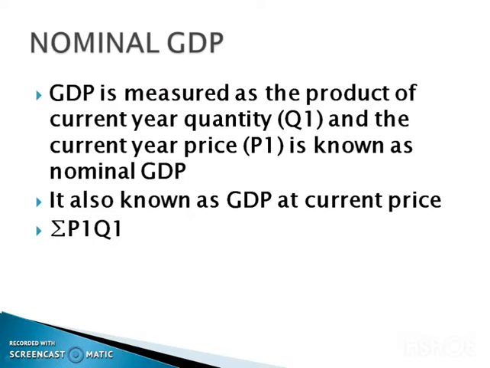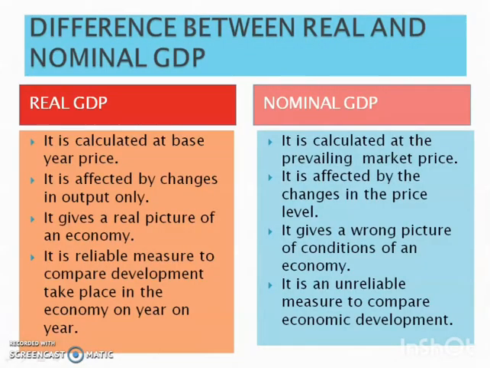Then what are the differences between real GDP and nominal GDP? Real GDP is calculated at base year price. We can take any year as the base year. So it is calculated at base year or constant price. At the same time, nominal GDP is calculated at the prevailing market price or current market price.